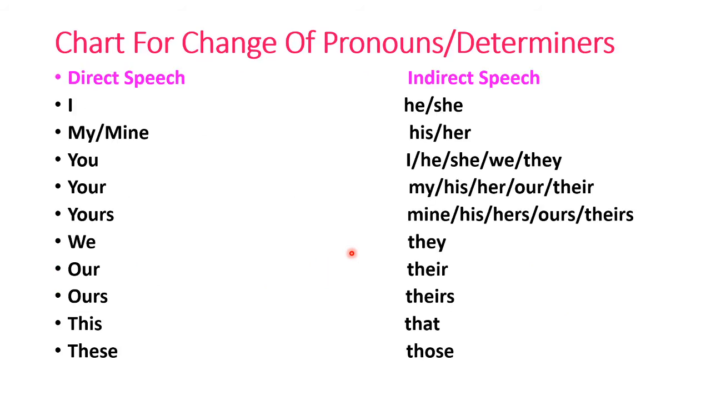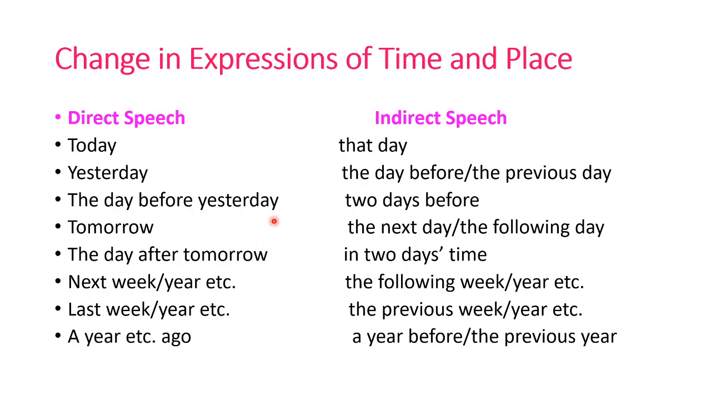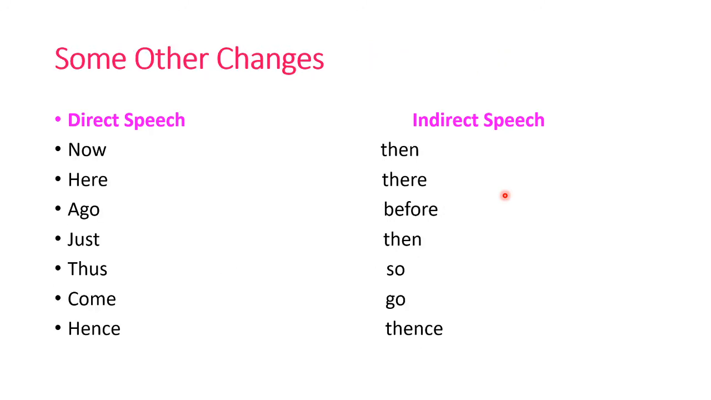Now next, the chart for change of pronouns and determinants. Since I am taking interrogative sentences exclusively, I am assuming that you are all aware of these basic changes. I have given the chart here, but I am not reading the whole chart. If you need to refer to it, you can always come back to this chart. Then changes in expressions of time and place. This is also basic, and I assume that you already know this. Some other changes: now changes into then, here into there. These are again the basic changes.